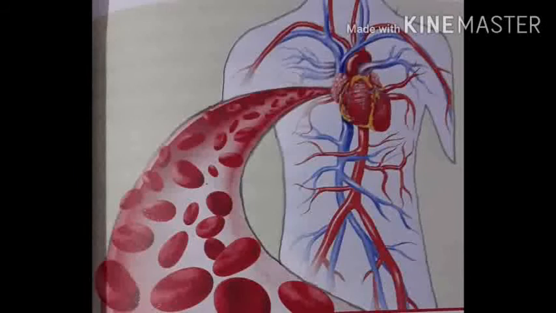Now the last and very important function of blood is, children, see, white blood cells are present in blood, isn't it? So the last function of blood is for white blood cells. These white blood cells present in the blood protect the body from infection and disease causing microorganisms. So have you followed these important functions of blood? Have you understood the importance of blood in our body? So these are the 5 main important functions of blood.